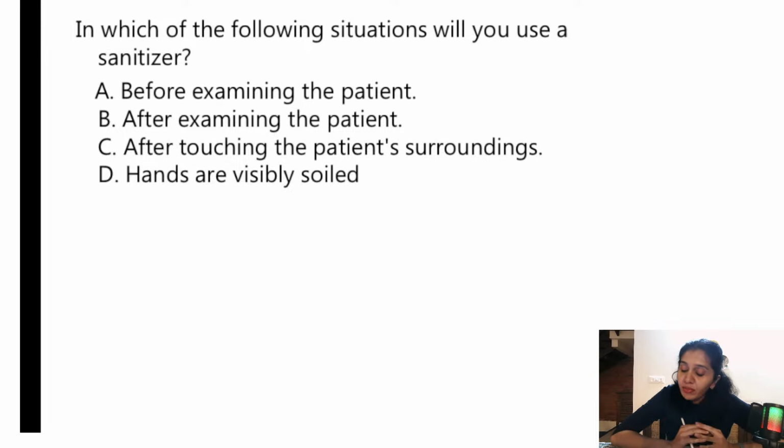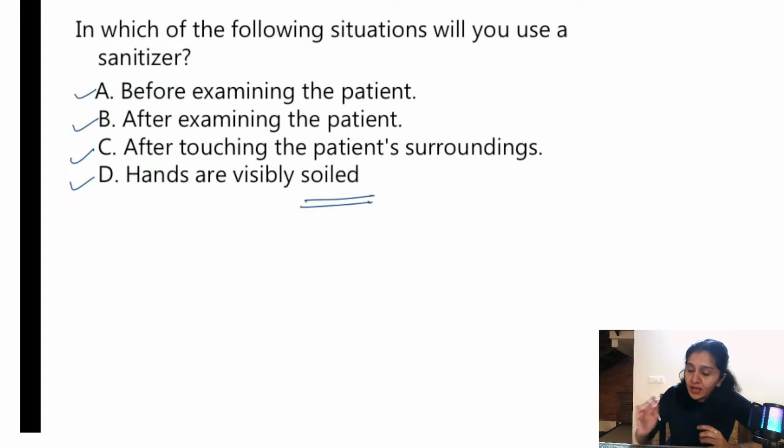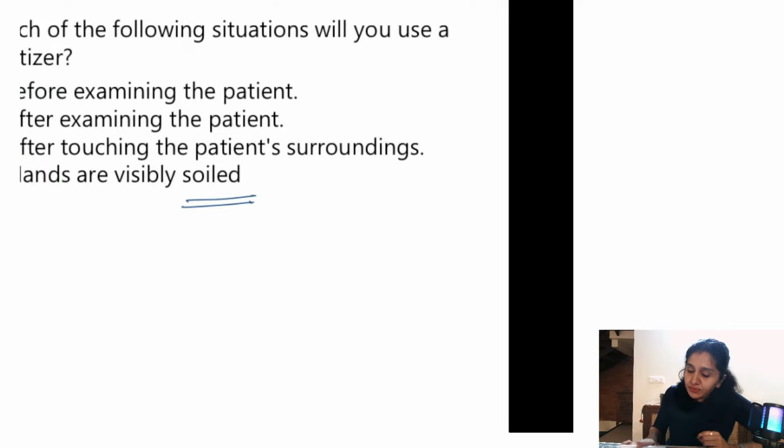In which of the following situations will you use a sanitizer, that is, to kill the organisms? Before examining the patient, obviously, because we don't want to infect the patient. After examining the patient, yes, because we don't want to acquire the infection. After touching the patient's surroundings, because organisms are everywhere. If visibly soiled, before using the sanitizer we need to wash with soap and water. So the answer is D.